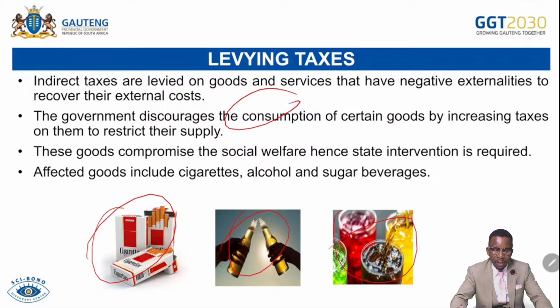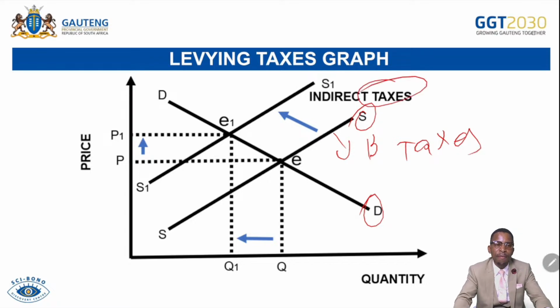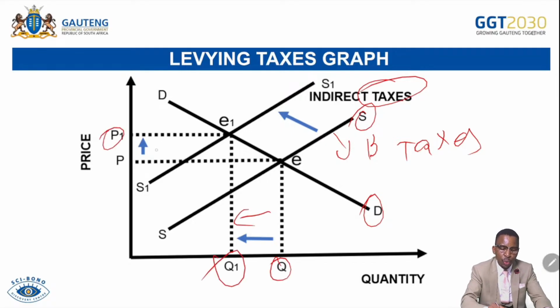So there is a graph in there. You can see original supply is here, original demand is here. And then this supply is before taxes, so it's before taxation was imposed. And then when the state intervened by imposing indirect taxes, such as environmental taxes or green taxes, the production became more expensive for this particular product. Then the firms tend to produce relatively less. They were producing at Q, but now they are producing at Q1, meaning the price has also increased.